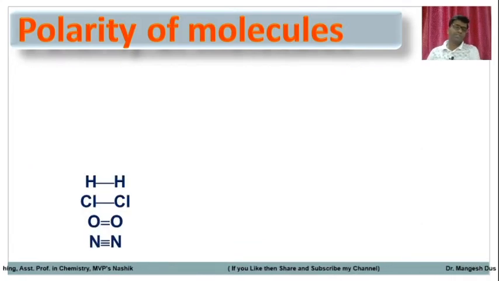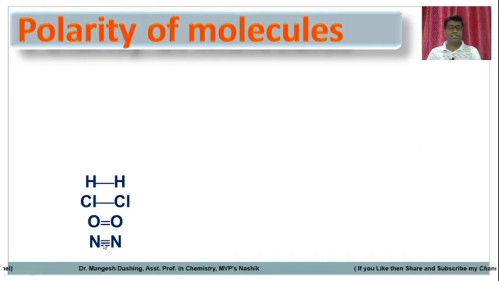For example, take the H2 molecule, Cl2 molecule, O2 molecule, and N2 molecule, that is hydrogen, chlorine, oxygen and nitrogen. These atoms are bonded with a single, double or triple bond, but these bonds are present between similar atoms.